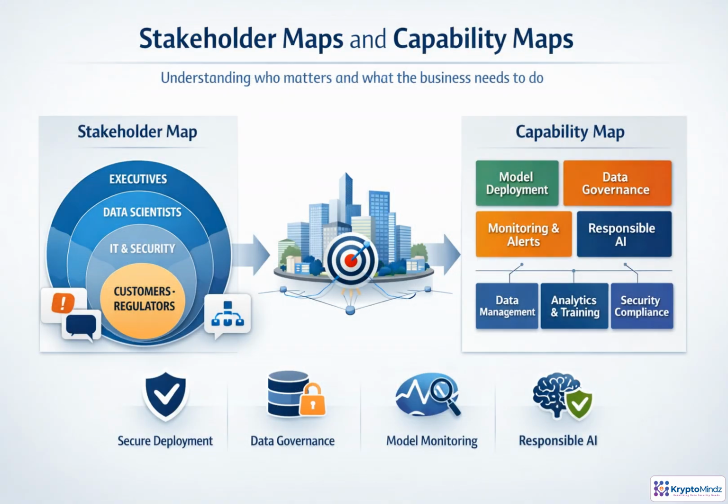Stakeholder maps show whose concerns must shape the architecture. Executives may focus on strategic value, security teams on risk, data scientists on usability, and customers or regulators on trust and compliance. A capability map then translates those concerns into what the enterprise must be able to do, independent of today's org chart or tools. For an AI platform, that may include secure deployment, data governance, model monitoring, and responsible AI oversight. Together, these maps turn scattered viewpoints into clear priorities for investment and decision-making.